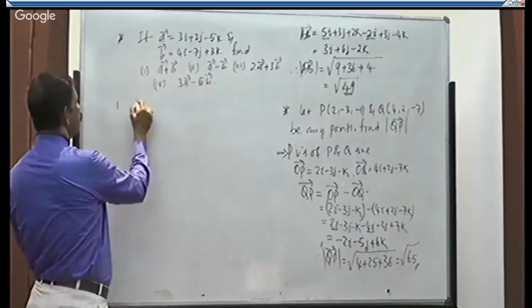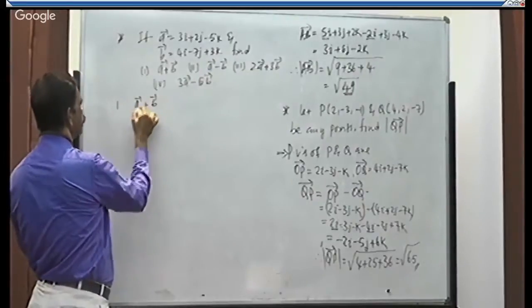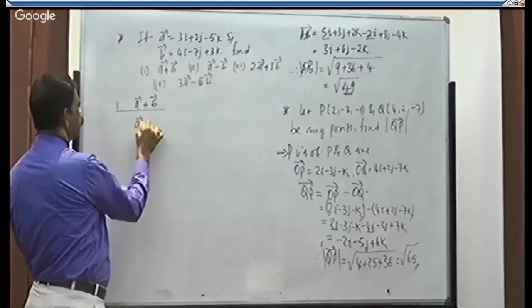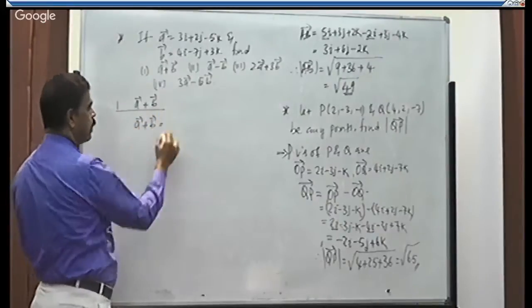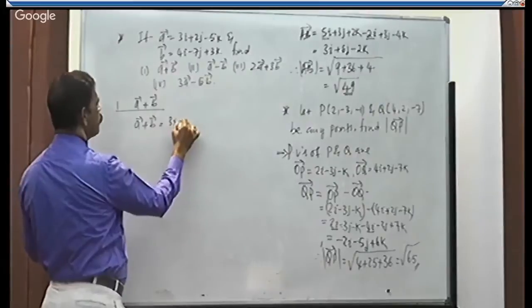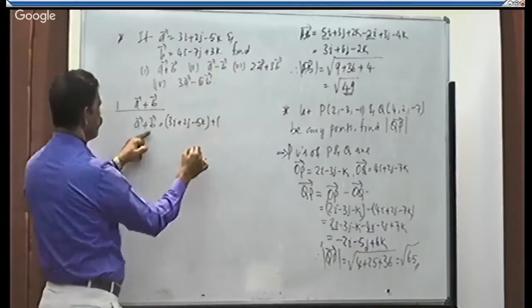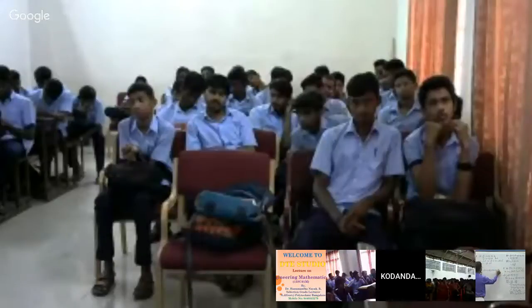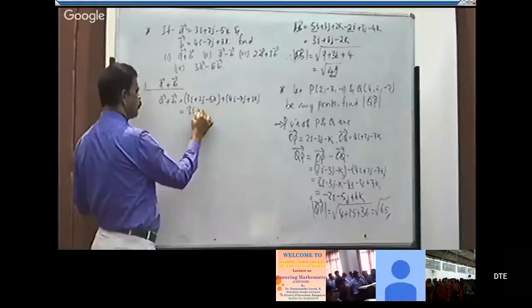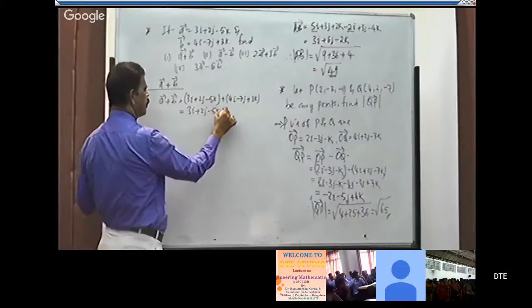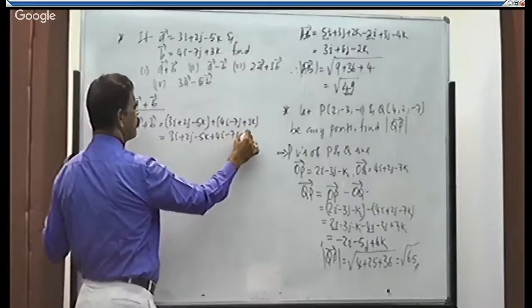First one, we are getting A plus B. Write A is what? 3i plus 2j minus 5k. Plus of B. B is what? 4i minus 7j plus 3k. So while adding, these brackets are not necessary because sign will not be changed. You can write directly like this: 3i plus 2j minus 5k plus 4i minus 7j plus 3k.